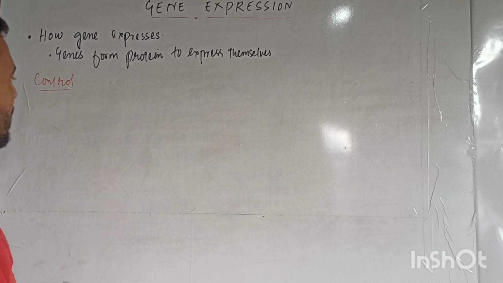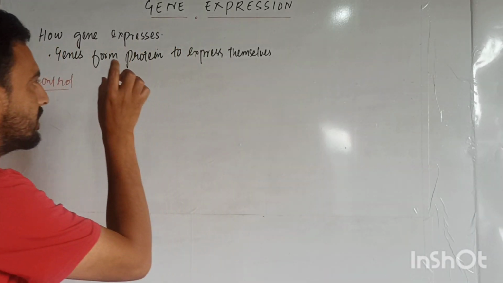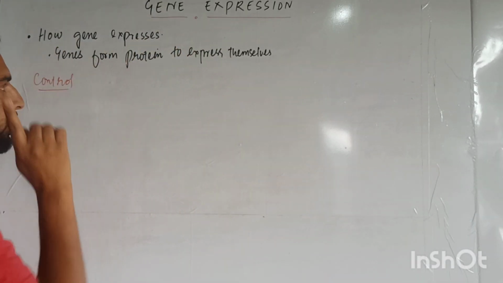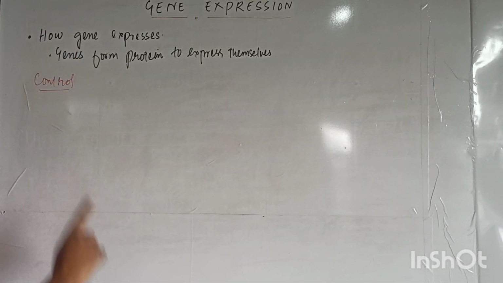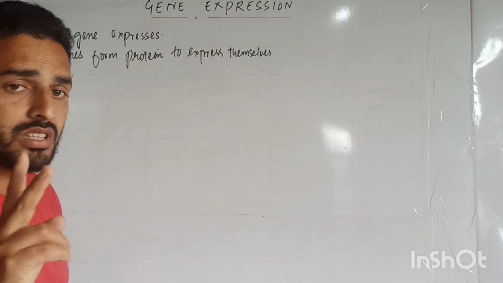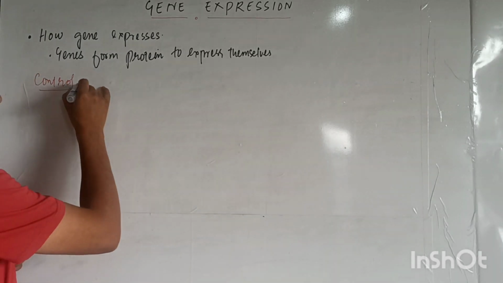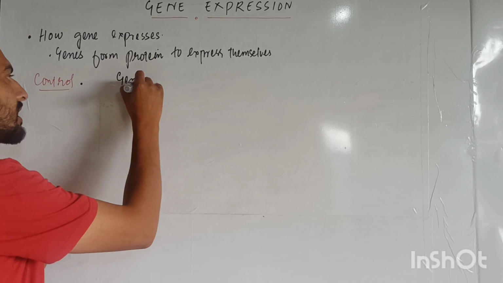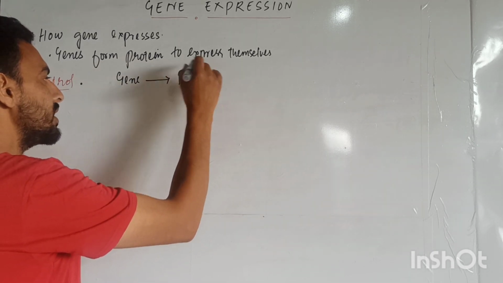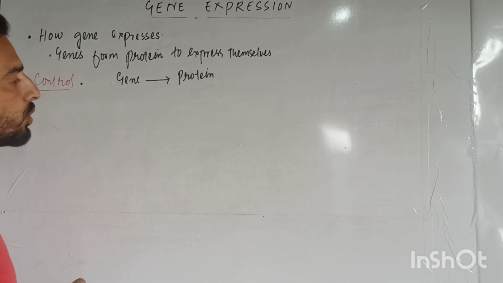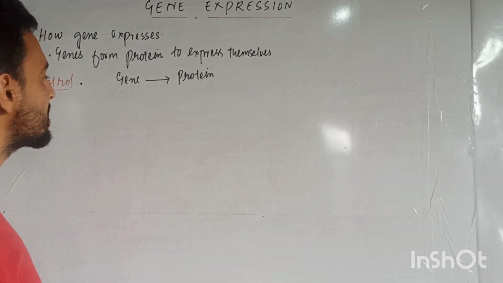The definition of control is this: as we have already learned, genes form proteins to express themselves. That means the result of genes is the formation of proteins; genes synthesize proteins. What is meant by control? A gene synthesizes protein, and we have to control the synthesis of protein.